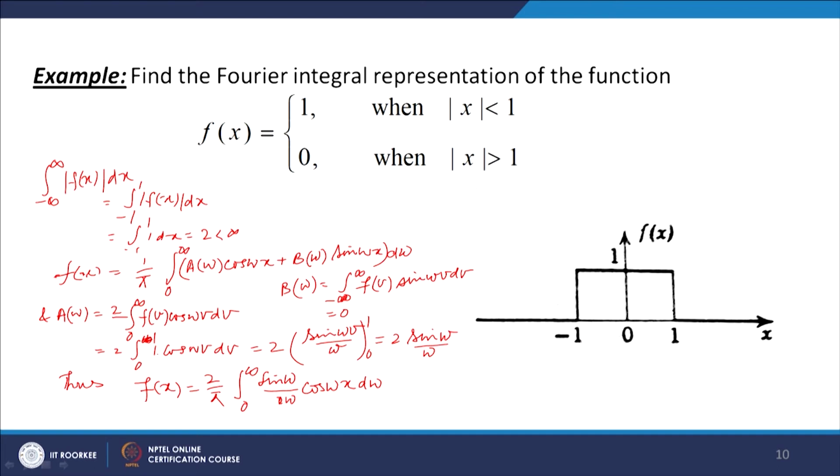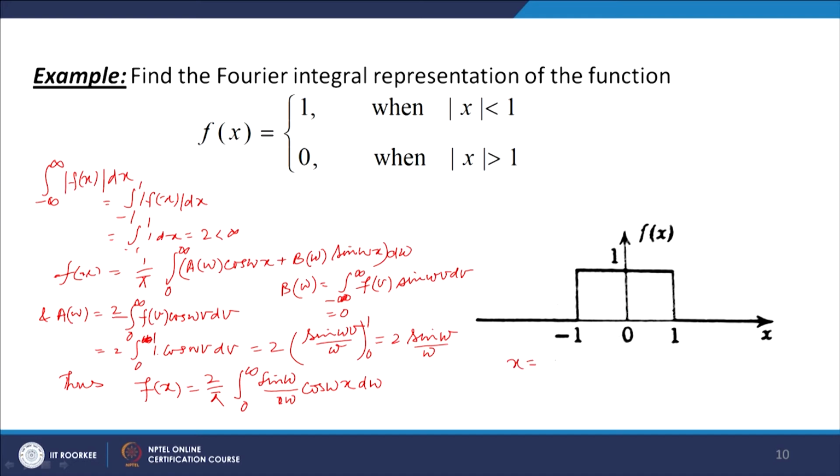And if you look at the interval minus 1 to 1, it is discontinuous at minus 1, and at 1. At x equal to 0 it is continuous. So, the points of discontinuity are x equal to plus minus 1, not 0.